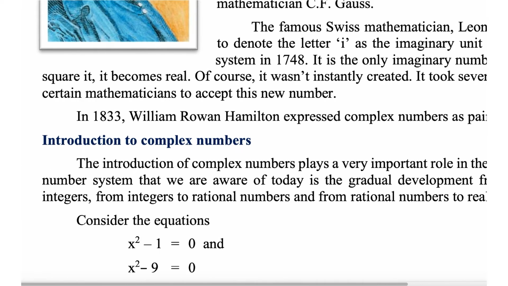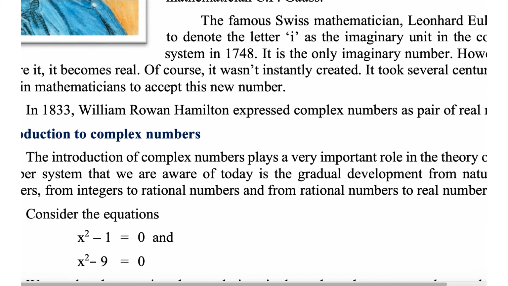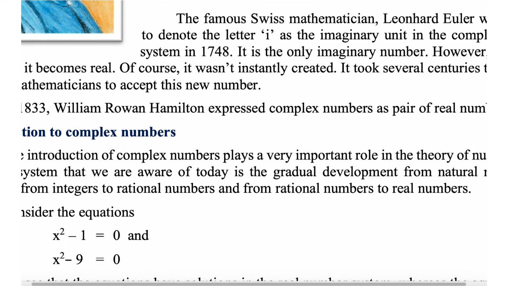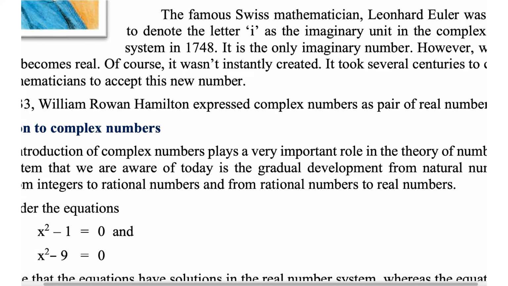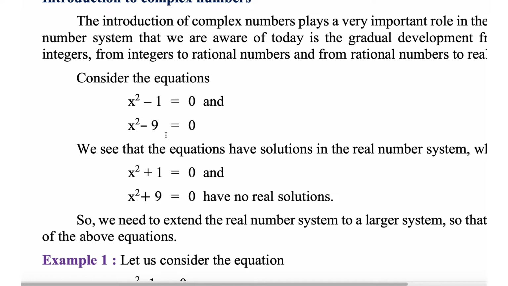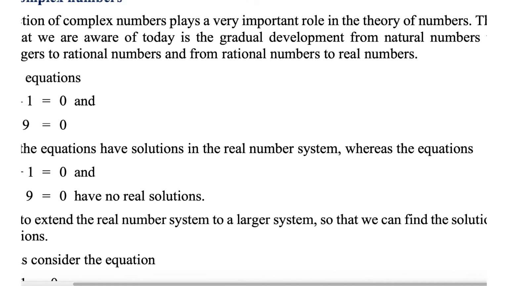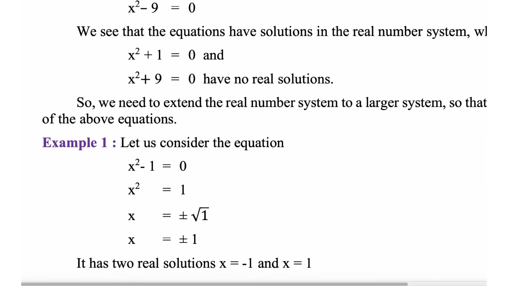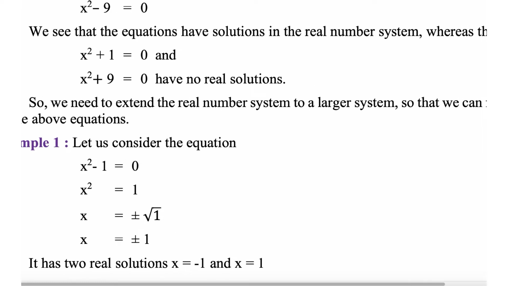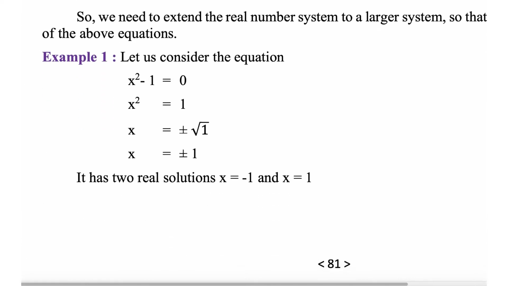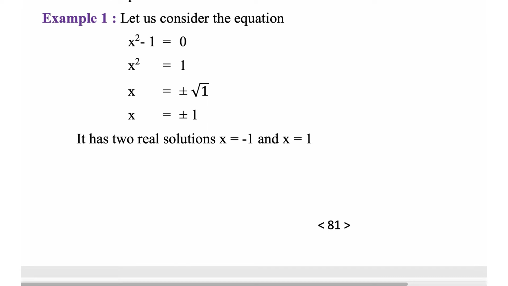The number system that we are aware of today is the gradual development from natural numbers to integers, from integers to rational numbers, and from rational numbers to real numbers. Okay, consider the equations x square minus 1 equal to 0 and x square minus 9 equal to 0. We see that these equations have solutions in the real number system, whereas the equations x square plus 1 equal to 0 and x square plus 9 equal to 0 have no real solutions. So we need to extend the real number system to a larger system so that we can find the solution of the above equations.